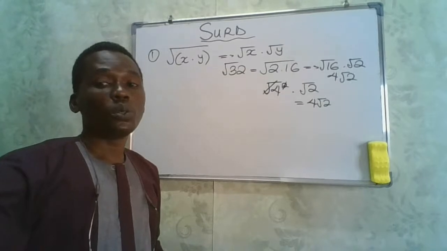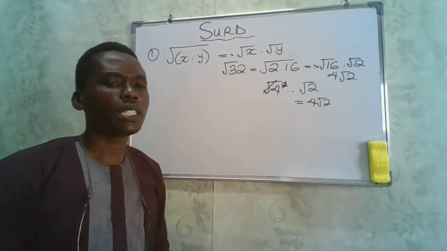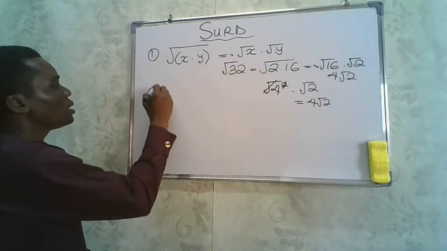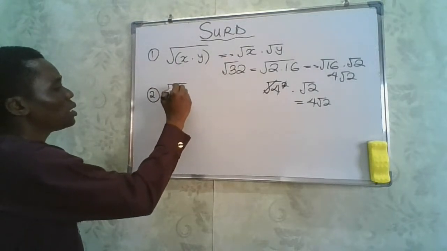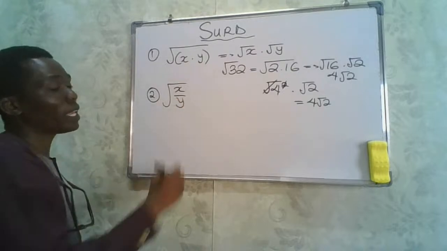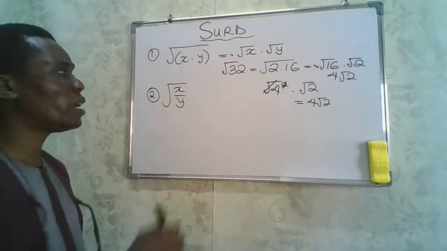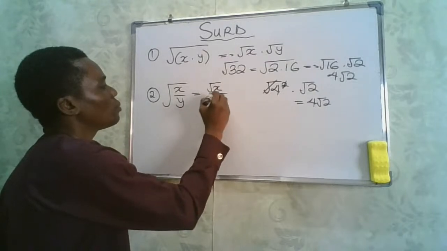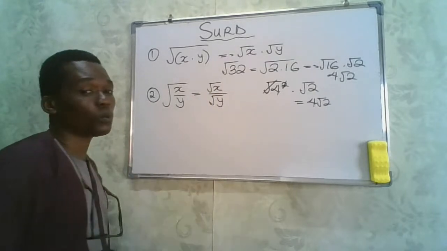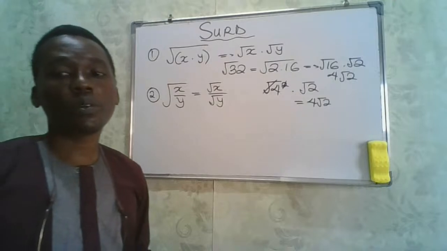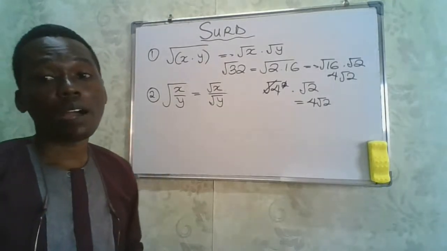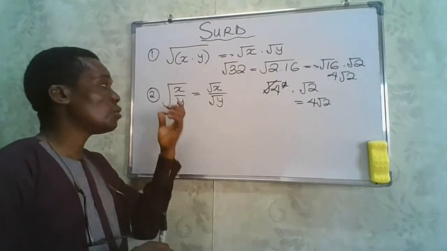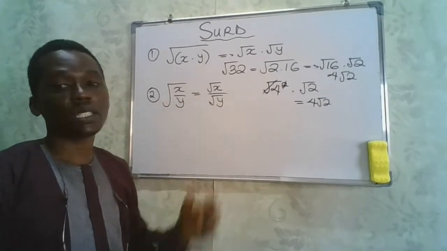So that is the first rule I want you to bear in mind. Now let's look at the division of two surds. In that rule too, you might be given a surd like this: root x divided by root y. If you are given that, the rule of surds permits you to separate them, root x divided by the square root of y. So if you have a value like this, you can separate them.